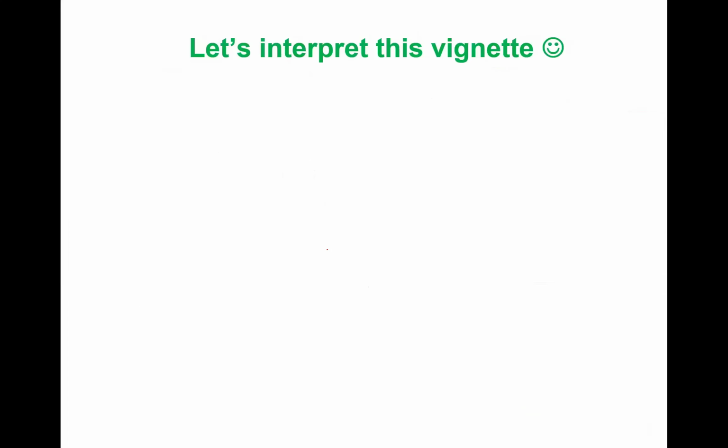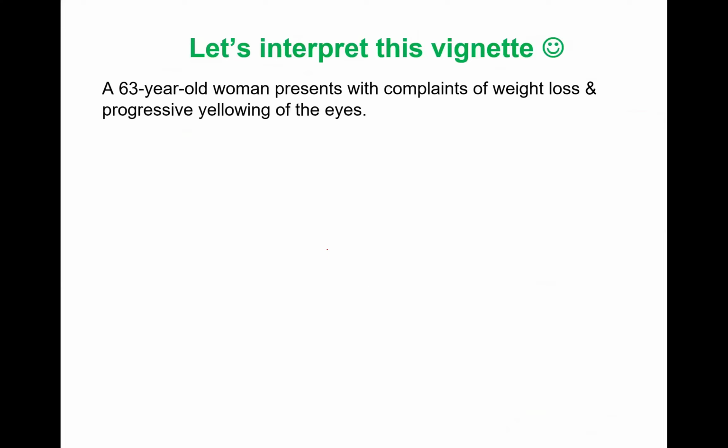Good. So let's interpret this vignette now. A 63-year-old woman presents with complaints of weight loss and progressive yellowing of the eyes. Weight loss is very important for cancers and chronic diseases, with tuberculosis on top of the differential diagnosis.